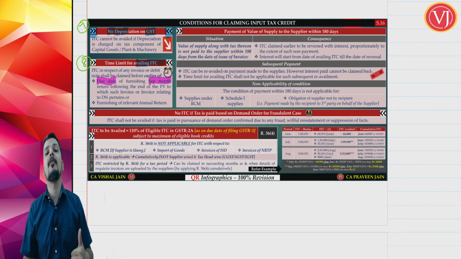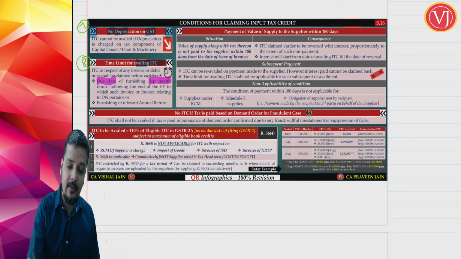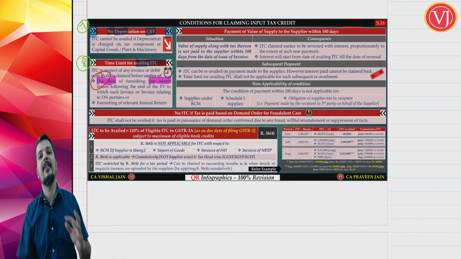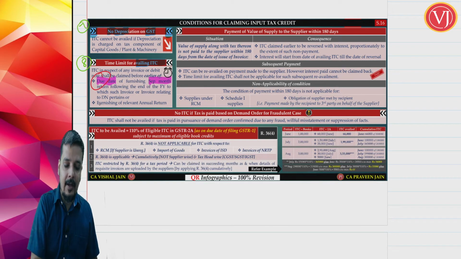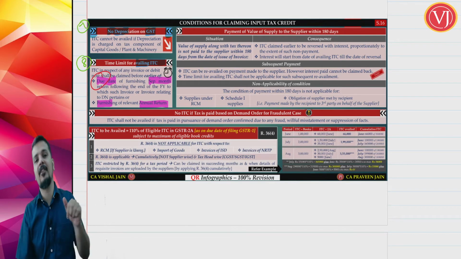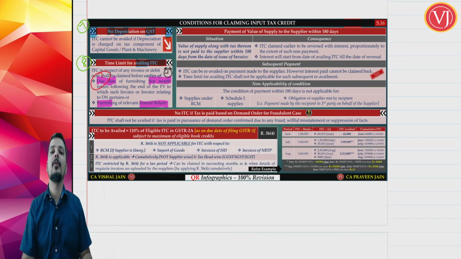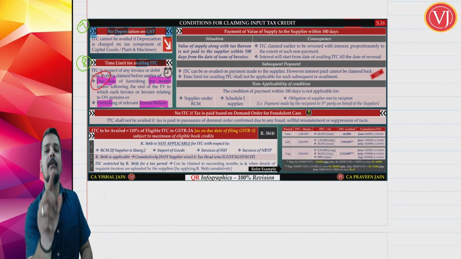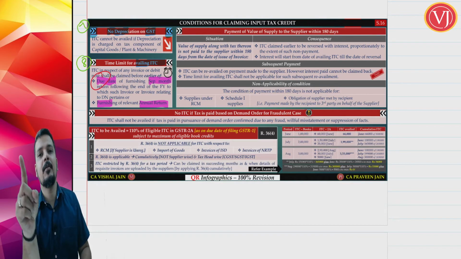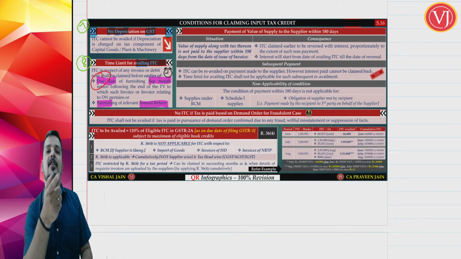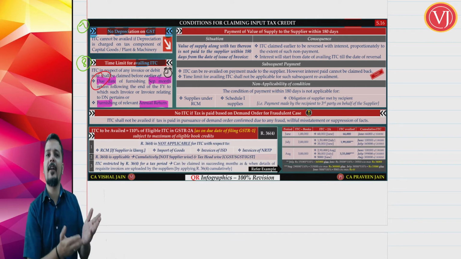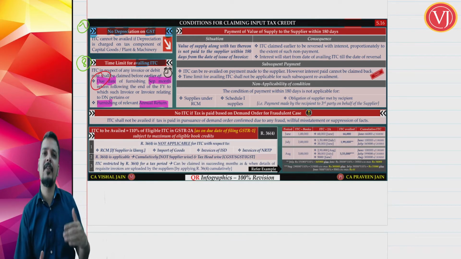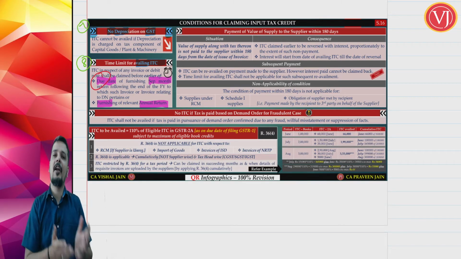So the due date of filing, friends, is not the actual date, it is the due date. It is the due date of filing the September month return of the next financial year, or the actual date of filing the annual return of that financial year. So if it is financial year 22-23, the due date of the monthly return, that is September 2023, or the actual date of filing the annual return for that financial year. So I have to file the annual return for financial year 22-23, the year which got over. So I have to see when I have filed my annual return.